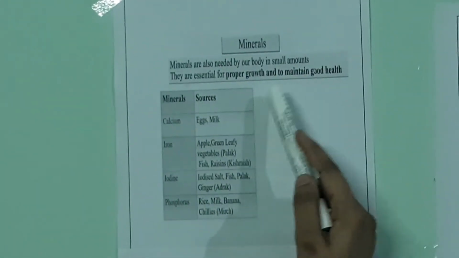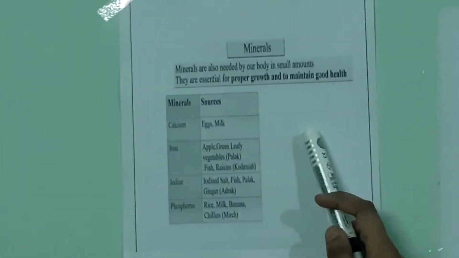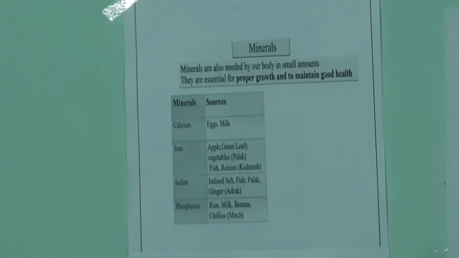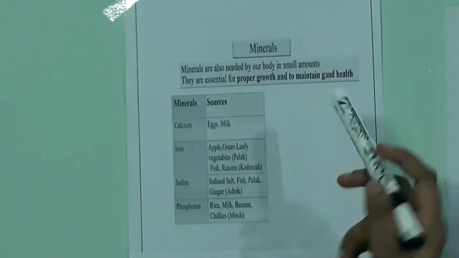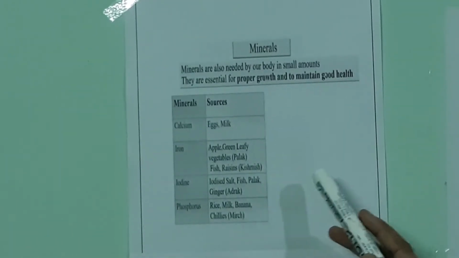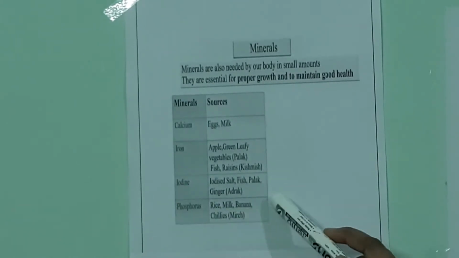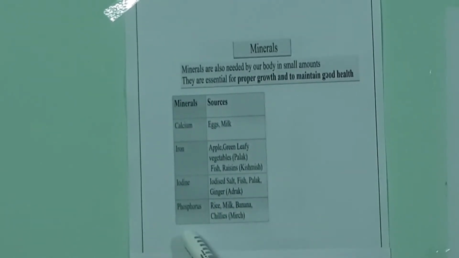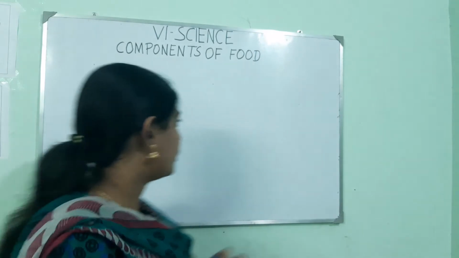Minerals are also needed by your body in small quantities only, and they are essential for proper growth and to maintain good health. For the mineral calcium, the sources are eggs and milk. For iron, apple, green leafy vegetables, fish and raisins. For iodine, iodized salt, fish and ginger. For phosphorus, you have rice, milk, banana, chilies.